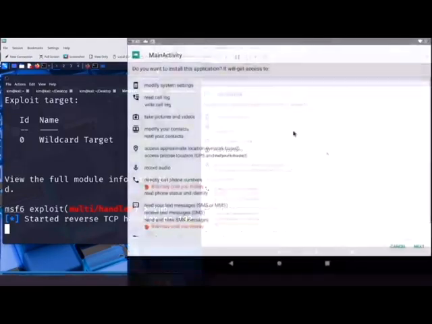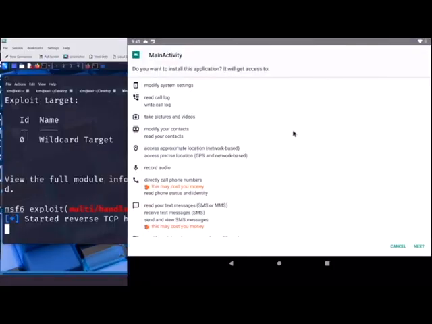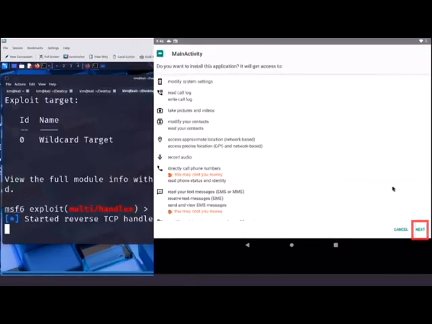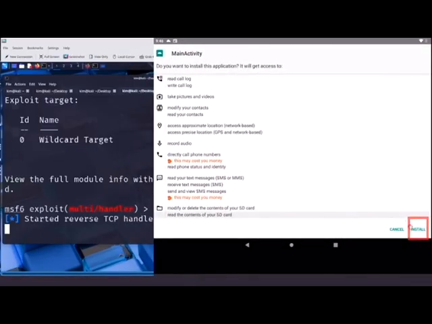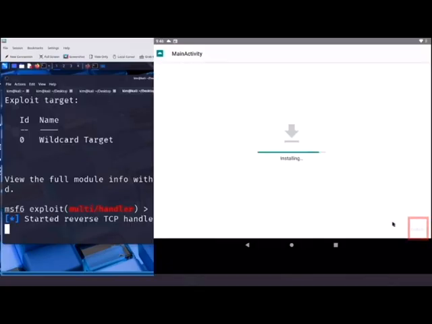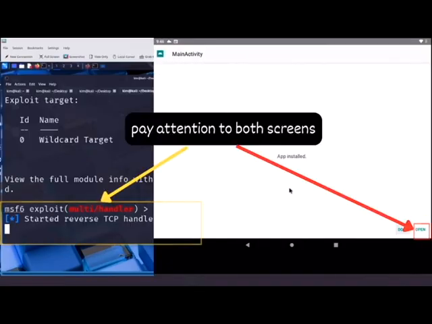When she opens the downloaded APK file, Android displays a warning, showing the permissions this app is requesting. It can read system logs, access the camera, modify contacts, track location, record audio, read text messages, and many more. But like many users, Sally doesn't pay much attention. Most apps ask for similar permissions, even legitimate ones like maps, social media, or messaging tools. She taps Next, then Install. The installation proceeds, and within seconds, it's done.